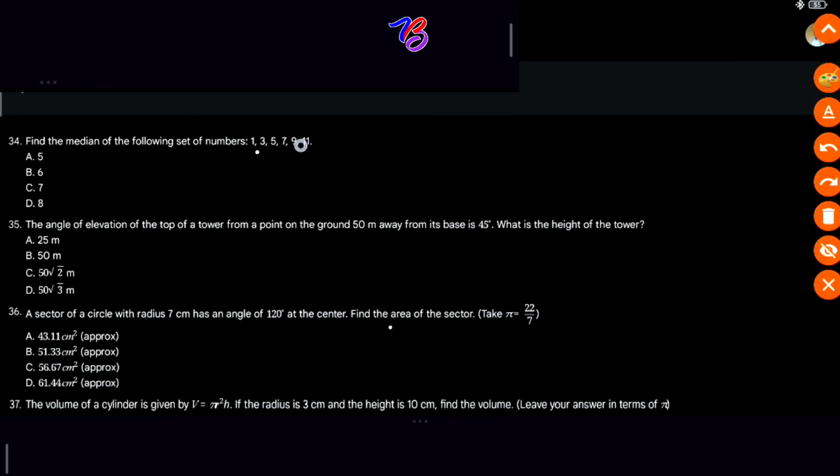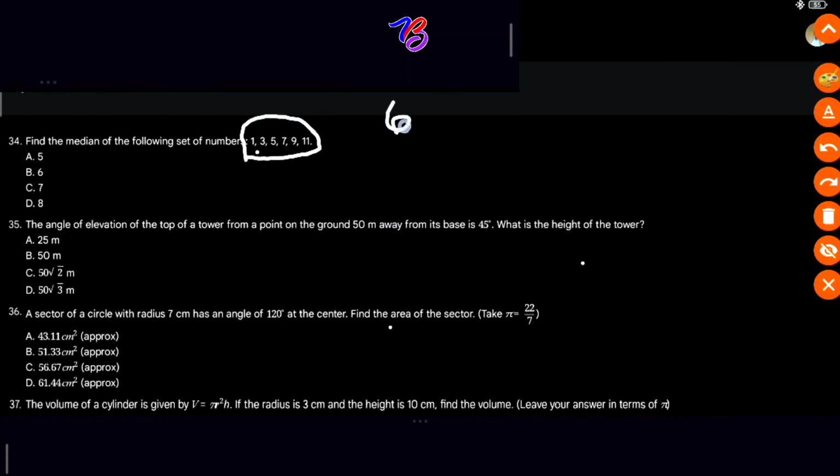We will now pick the two innermost middle values. But we have not rearranged. We are meant to rearrange the values. Oh, they are already arranged, right? This 1, 3, 5, 7, 9, 11 has been arranged for us. So there are 6 data points, and we have an even number.